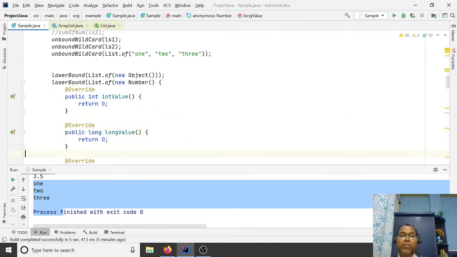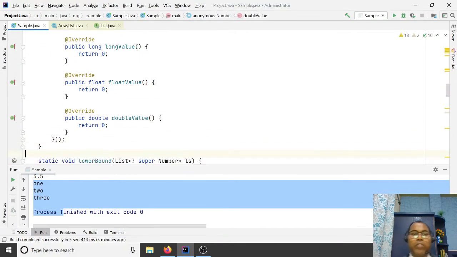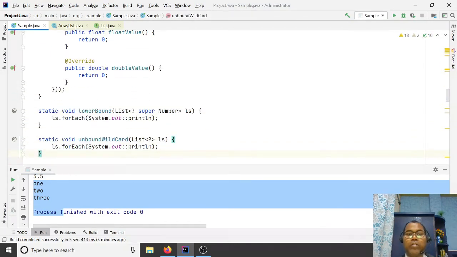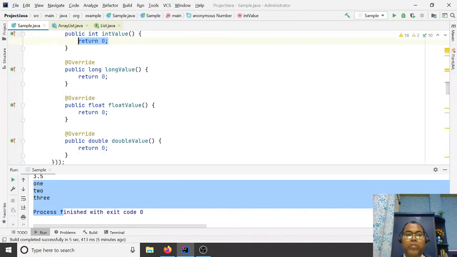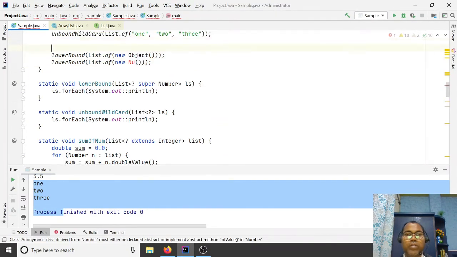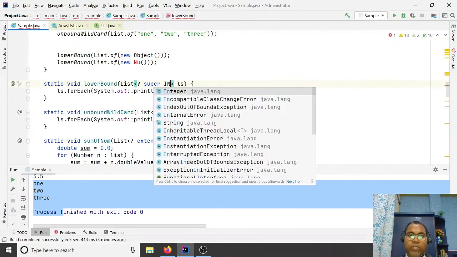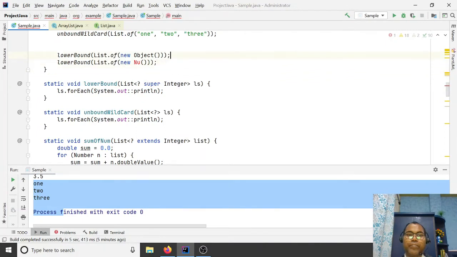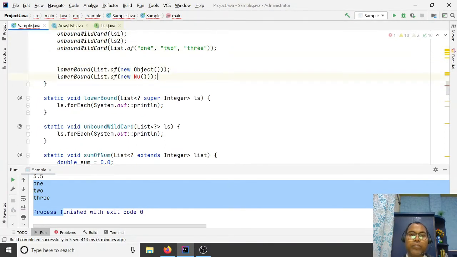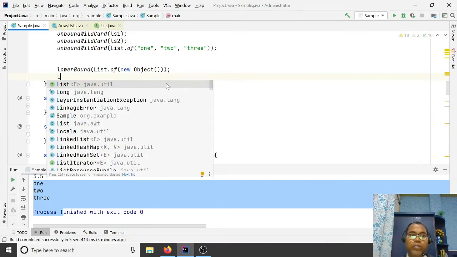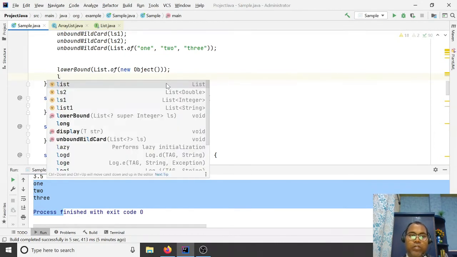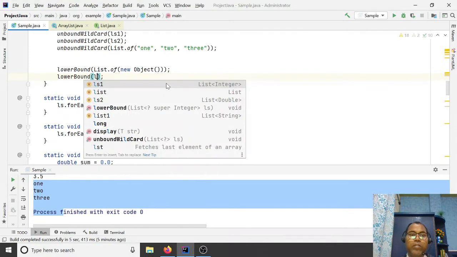So list of number is allowed, in initial float value or the value we have to override, so allowed here. So let's see an example of an integer that helps us. Lower bound list of integer allowed.